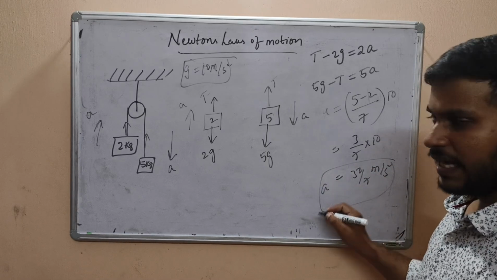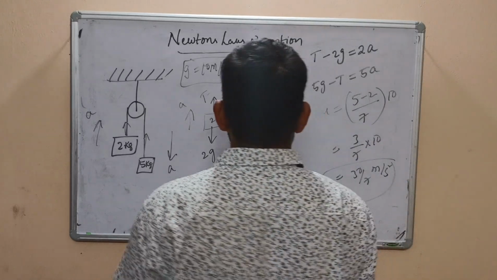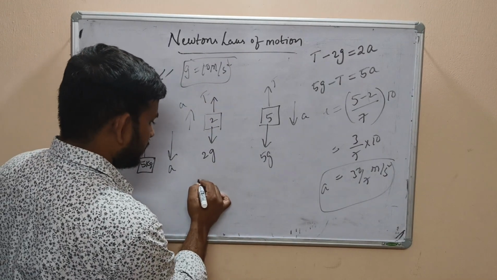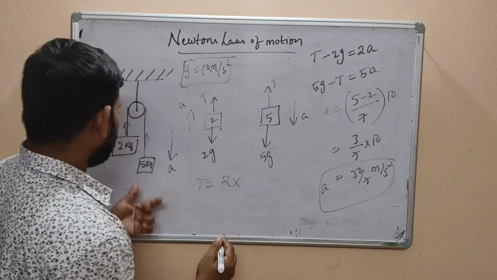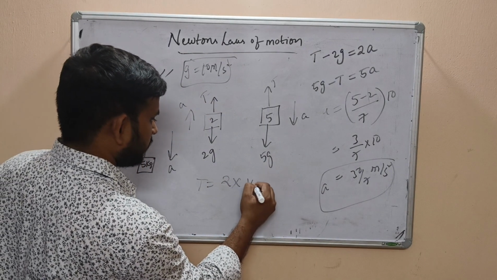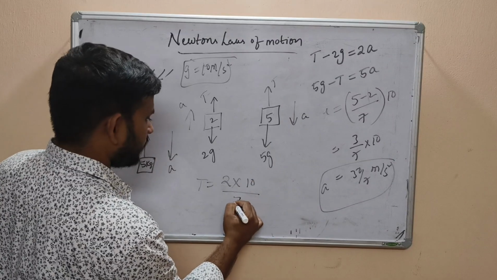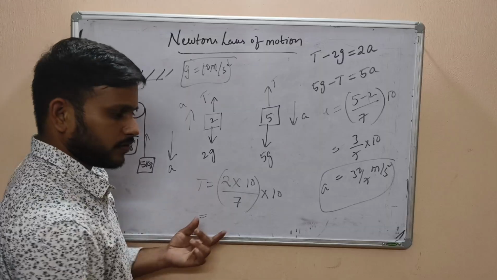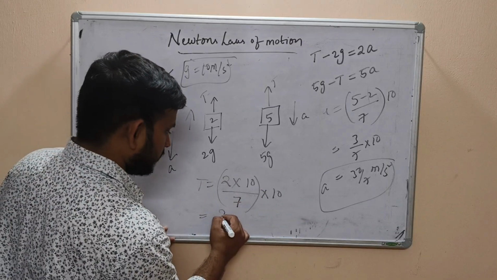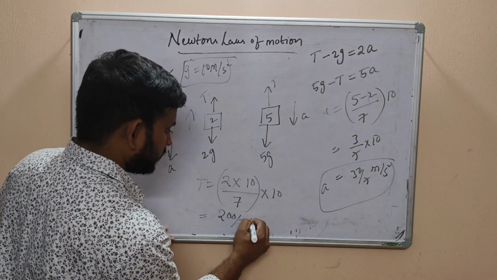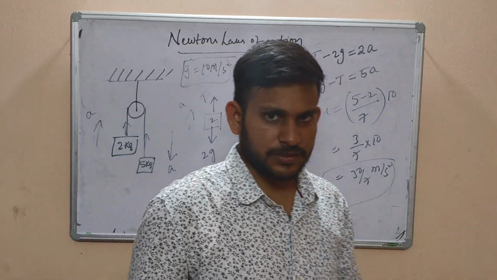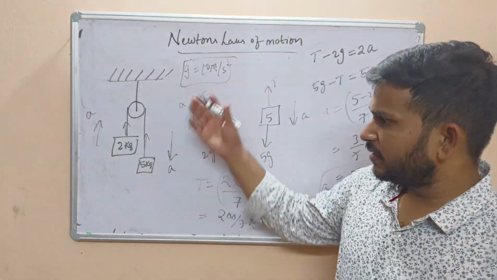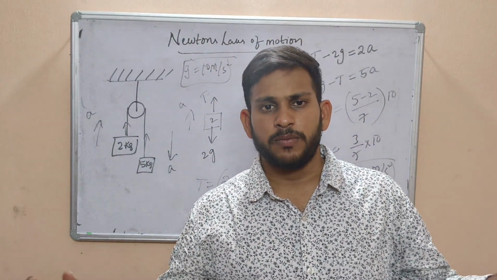This is the acceleration. Now the tension: T equals 2 m1 m2 by (m1 plus m2) into g, which is 2 into 5 into 2 by 7 into 10, so 20 into 10 by 7, which is 200 by 7 newtons. That's very simple. Like this we can solve lots of problems.